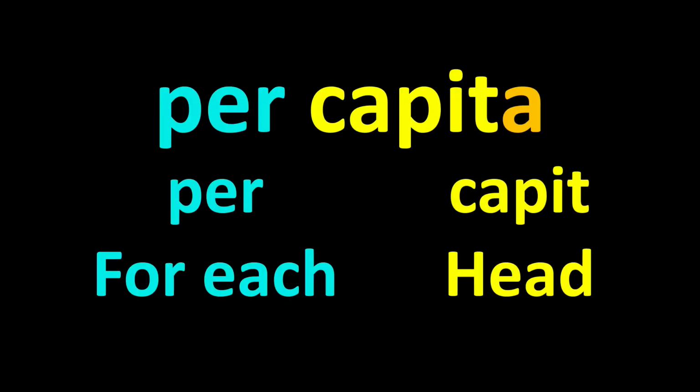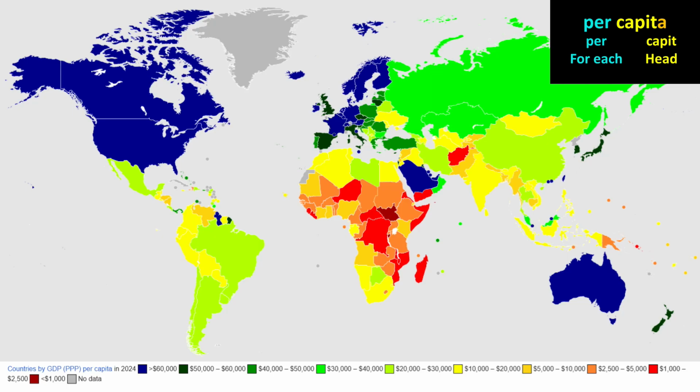The term per capita is made of 2 word parts. The first is per, which means for each. Together, these word parts mean for each head. We can think of this as meaning the same thing as for each person. We often use the phrase per capita when reporting statistics.